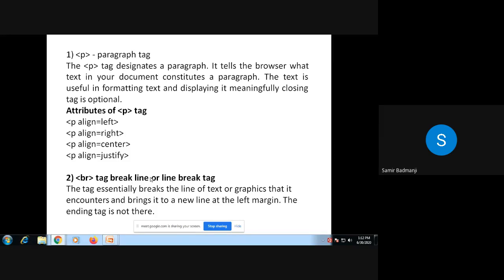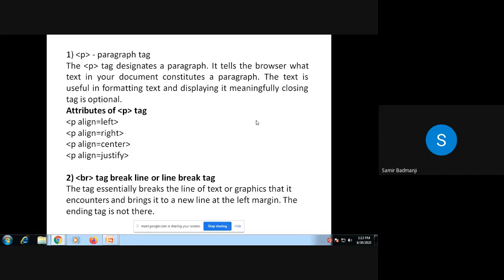In the exam, sometimes questions are asked: write down any 3 tags in which there is no closing tag. Like HTML, the starting tag is there, the ending tag is also there, /HTML. But in the BR tag there is no ending tag, basically because this tag is used to create a new line. So whenever you write BR, whatever text or graphics is there will go to the next line.